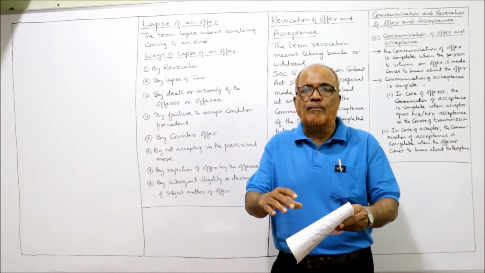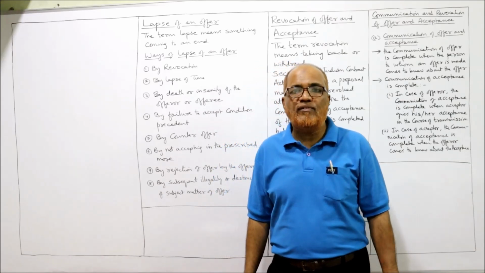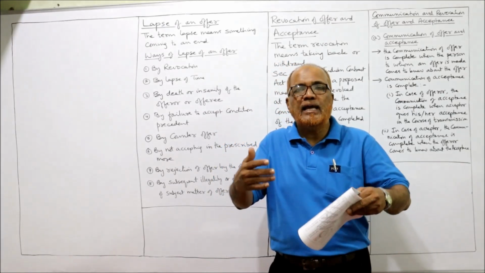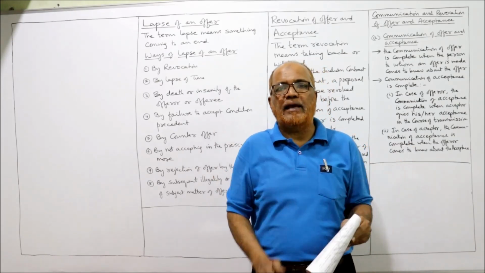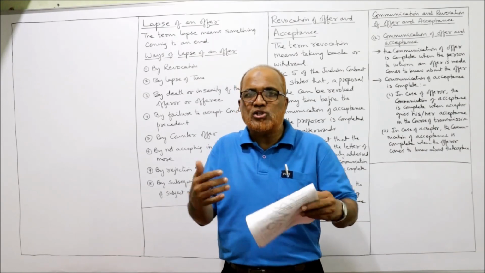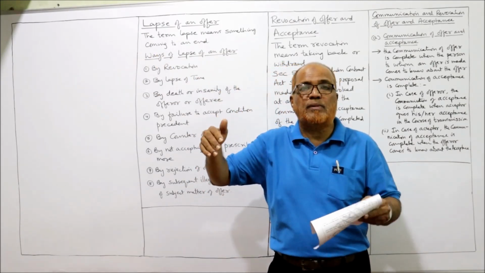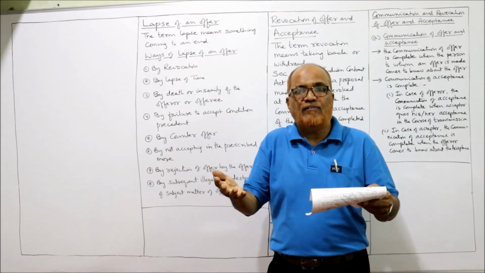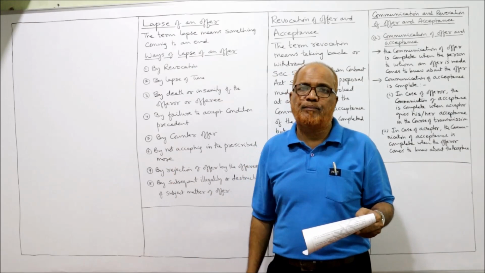Because the auctioneer has the intention to sell, but the auctioneer has not offered to sell. He has given only an advertisement that a sale will be conducted at a particular place. But when the sale was not conducted, when the broker has come from a far off place by spending a lot of money, a lot of effort, he cannot sue the auctioneer because the auctioneer has not made an offer.